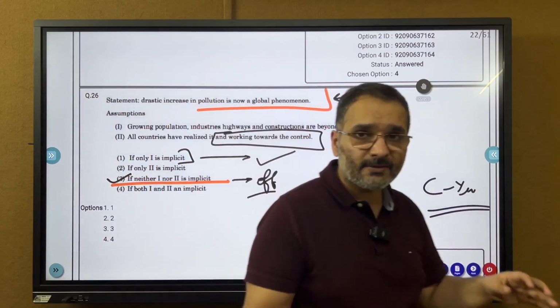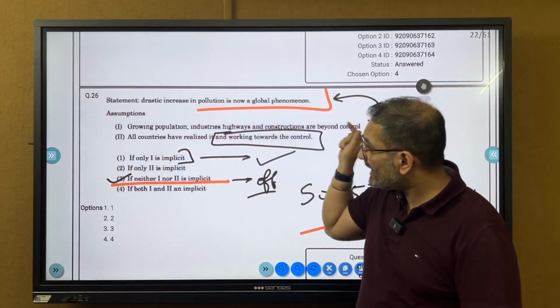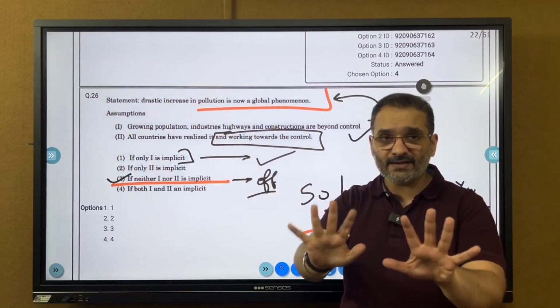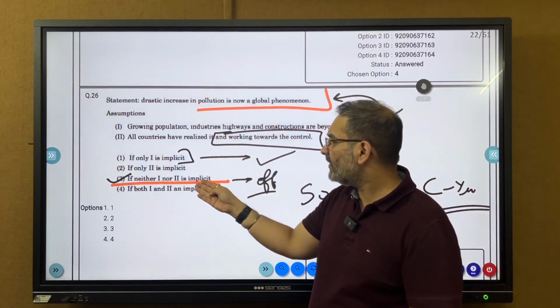Drastic increase in pollution is now a global phenomenon. Great. So that is the statement that they've given. Growing population, industries, highways are beyond control. So yes, I believe that only one is implicit. I would have challenged it. If I were you, I would have challenged it. Neither 1 nor 2 is implicit.